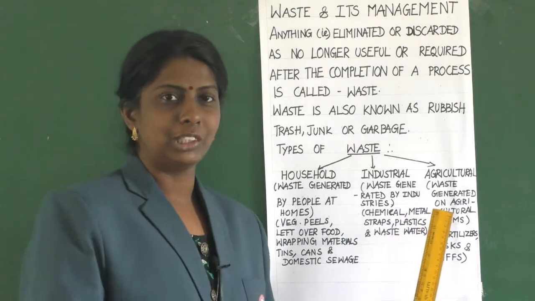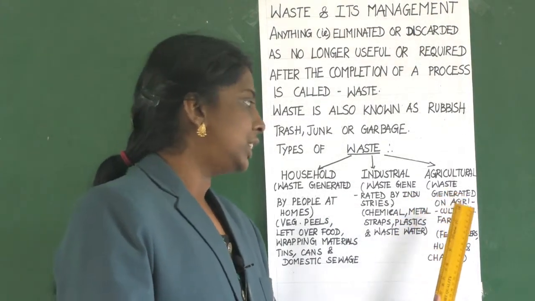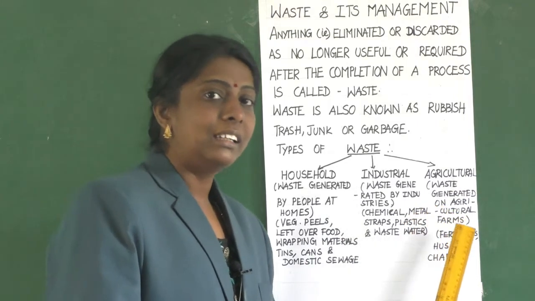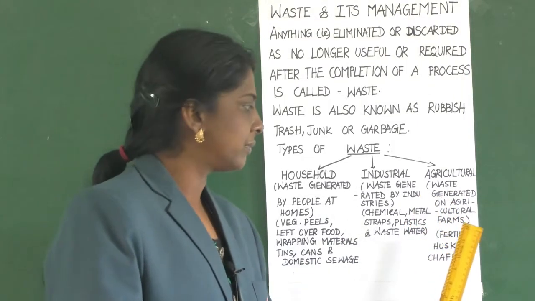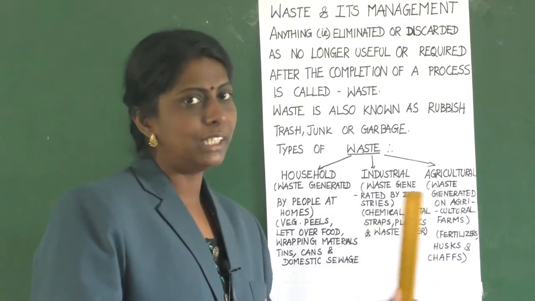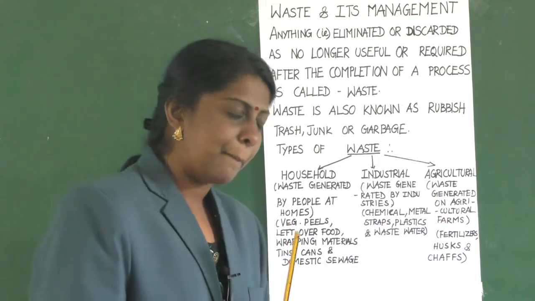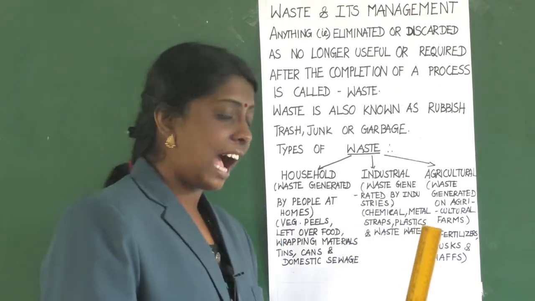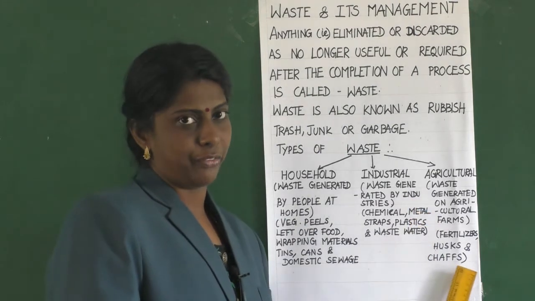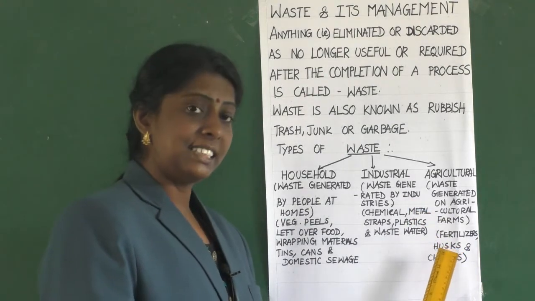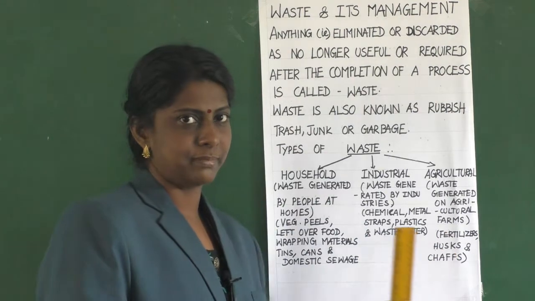What do you mean by agricultural waste? Waste generated on agricultural farms is called agricultural waste. For example, fertilizers, husks and chaff. Clear?